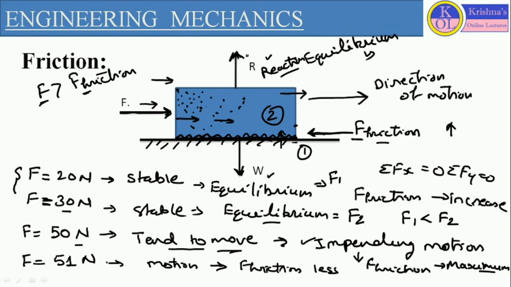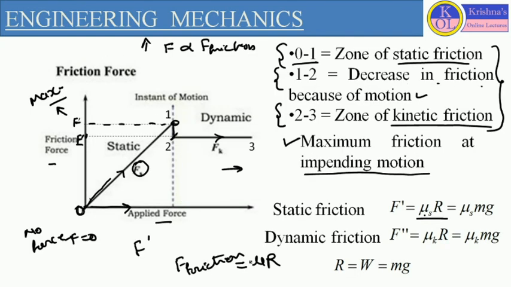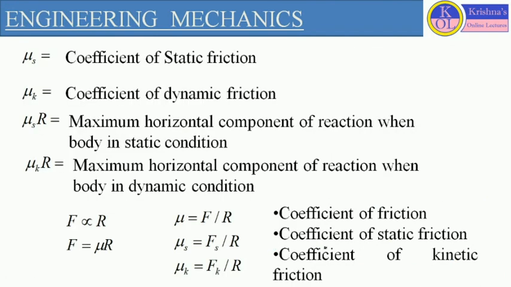It will be in the vertically upward direction, and it will be equal to the weight of the object. And this friction force we can define as mu into R, where mu is called the coefficient of friction. Here I have written mu is the coefficient of friction, mu s is the coefficient of static friction, and mu k is the coefficient of dynamic or kinetic friction.